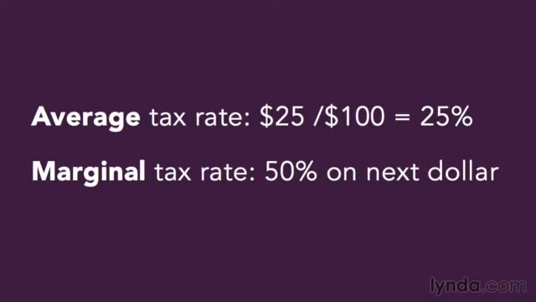You might be asking yourself, so why exclude some income from taxation? In this simple system, why let people make that $50 without paying any tax at all? Well, the concept here is that there is a fixed cost to living. I have to have a certain amount of money to put a roof over my head and put food on the table and clothes on my back. So let's not tax any of that money, because those are the essentials of life. Once I've got those things taken care of, okay, now the government can start to take some tax from me.